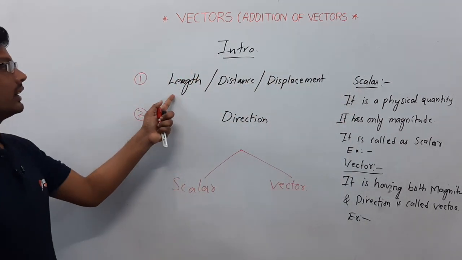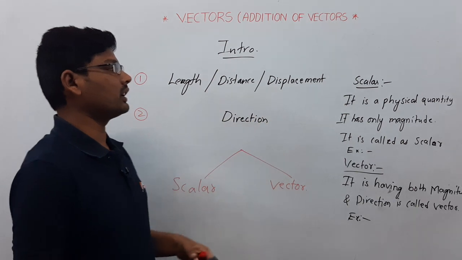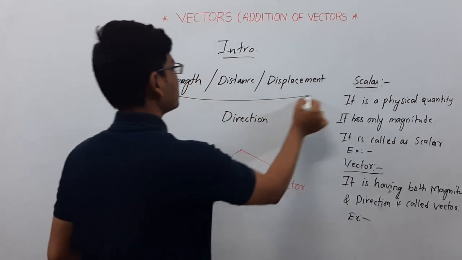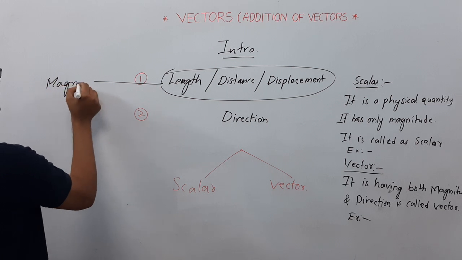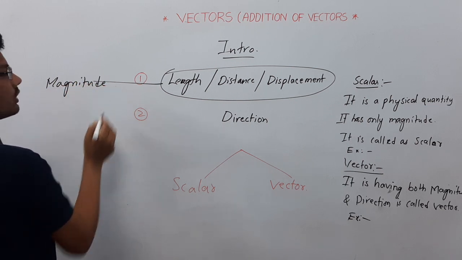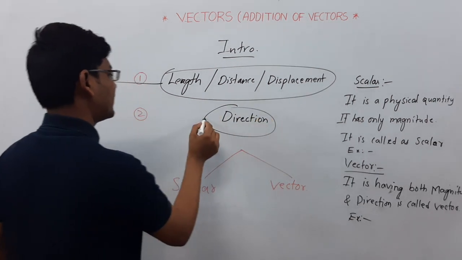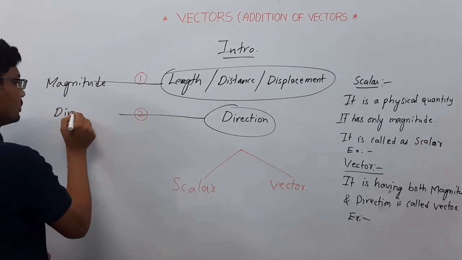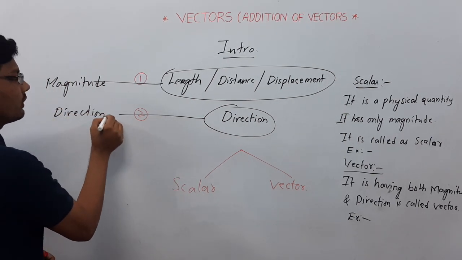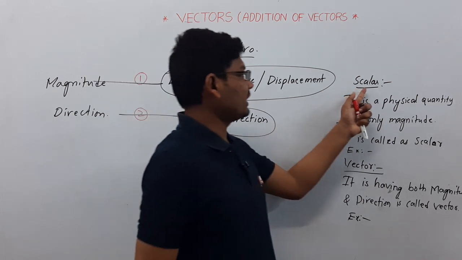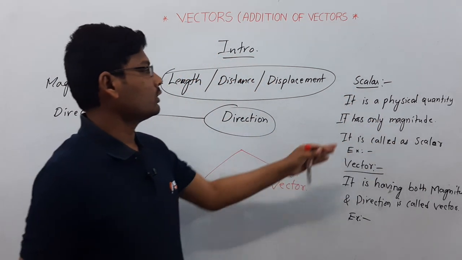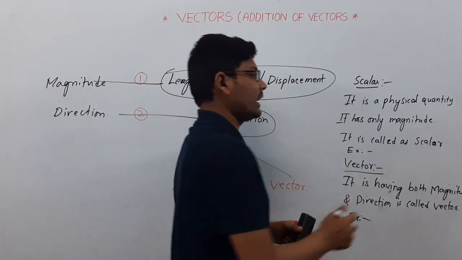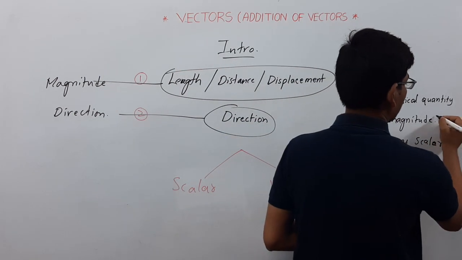First of all, length, distance and displacement are considered as magnitude, and direction is considered as direction only. First of all, here we are discussing scalar. It is a physical quantity. It has only magnitude, no direction.